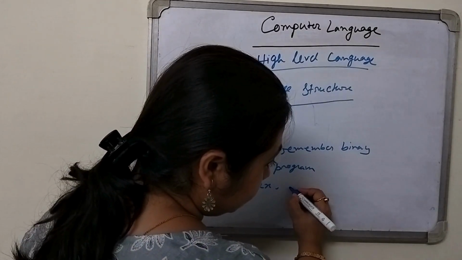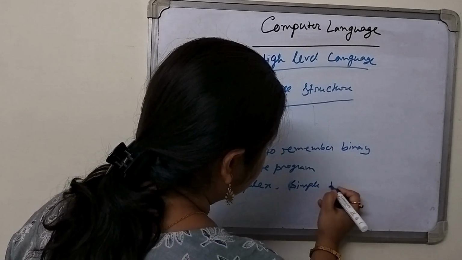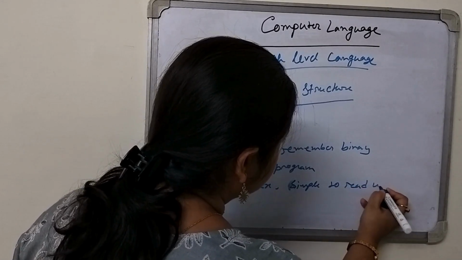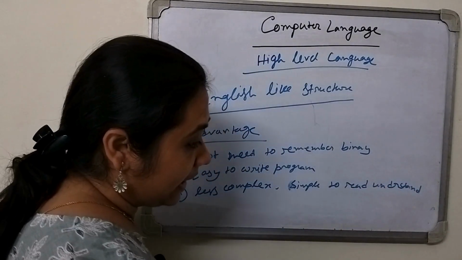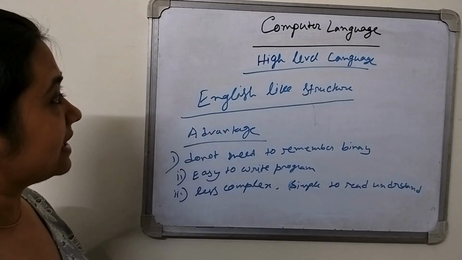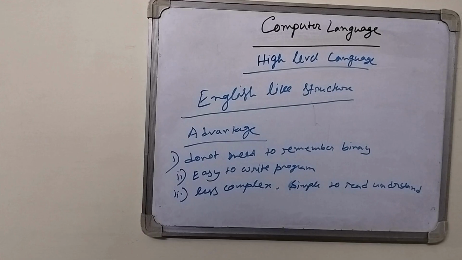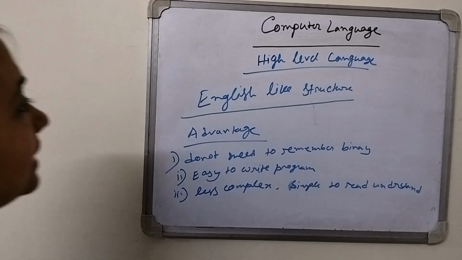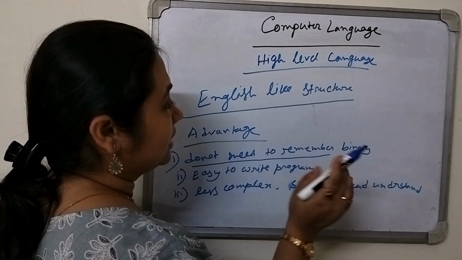and simple to read and understand. So what is the advantage of this? We don't need to remember the binary code.